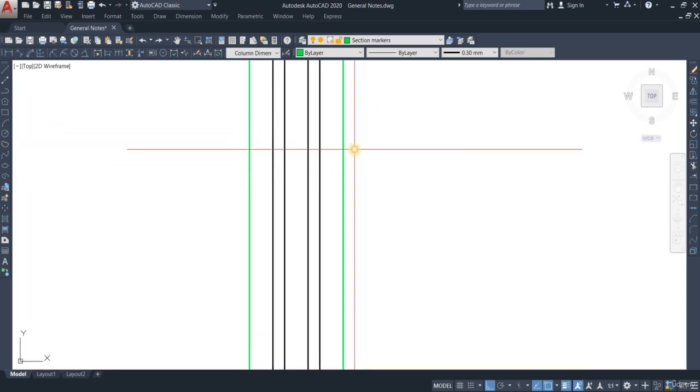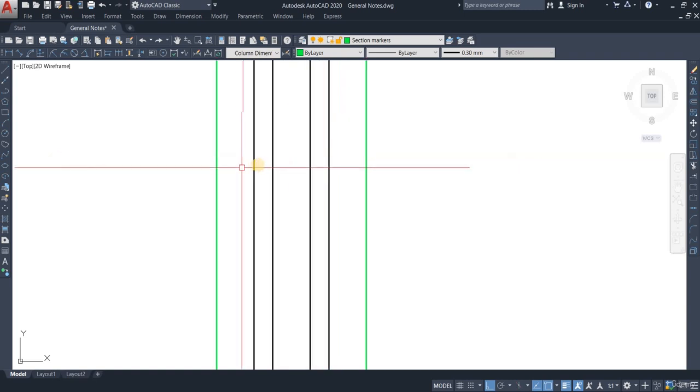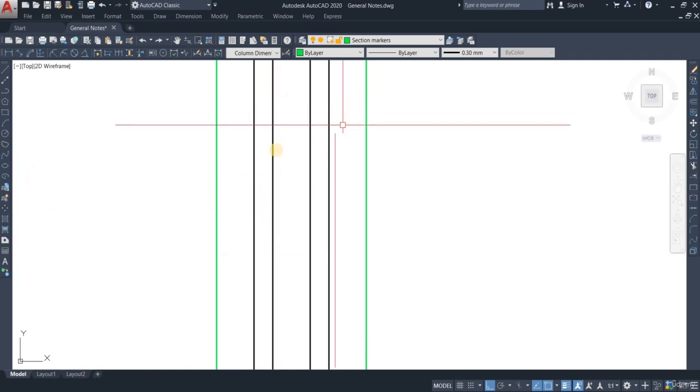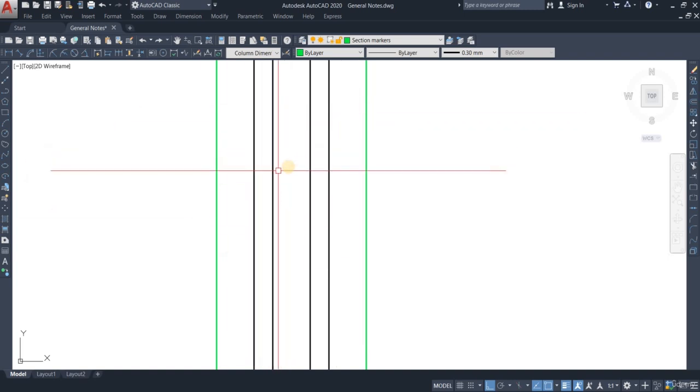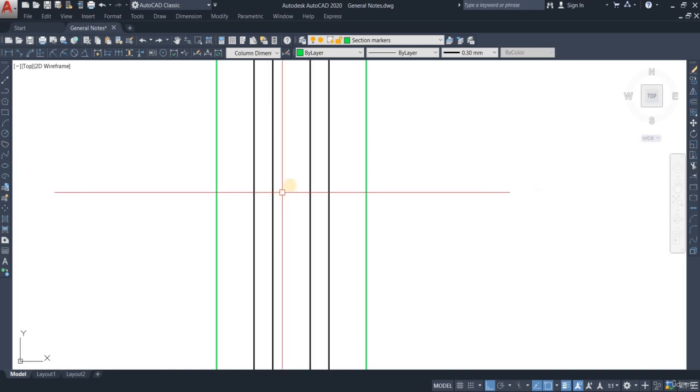Say this is the long section of the column, and you have to provide lap at places. So you can see that there are 4 bars, 1, 2, 3, 4. And since we're looking at the long section, there are actually 8 bars, 4 on this side and 4 on the opposite side that we are not able to see because they are parallel faced. So with 8 bars, when we do splicing at a place, we should do it for 4 bars instead of 8 bars.